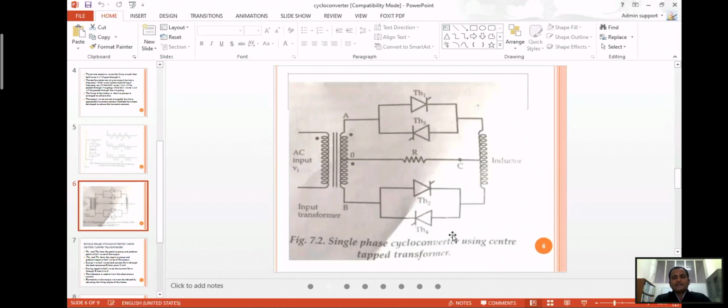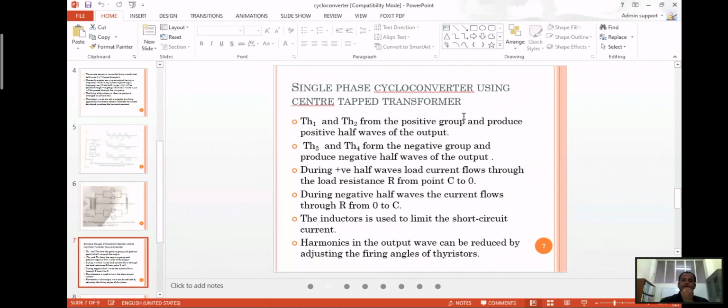So this is a single phase cycle converter using a center tap transformer. You have a center tap transformer, and an inductive load is also there. During the positive half cycle, T1 and T2 will conduct, and during the negative half cycle, T3 and T4 will conduct. T1 and T2 are for the positive group, producing the positive half wave, and T3 and T4 are for the negative group, producing the negative half.